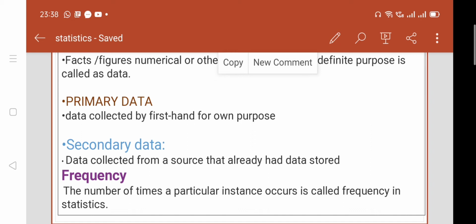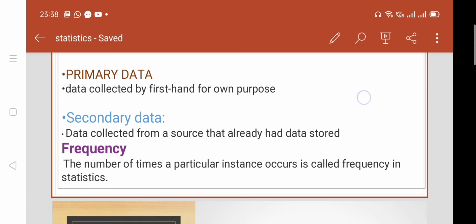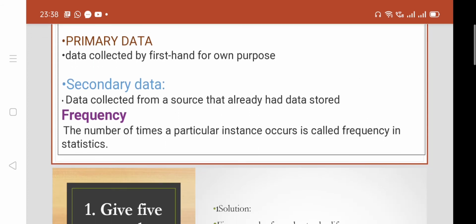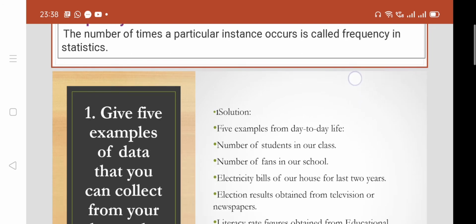Primary data is data collected first hand for your own purpose. When we collect the data for our own use, that is known as primary data. Secondary data is data collected from a source that already had stored data. Frequency is the number of times a particular observation occurs, called the frequency in statistics.